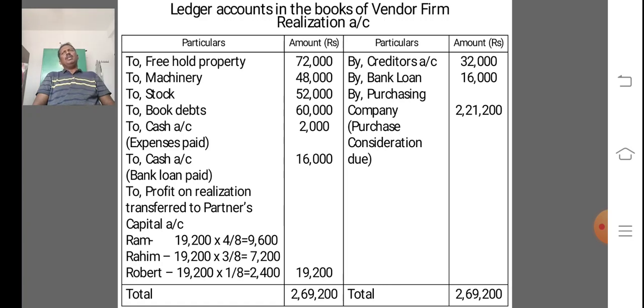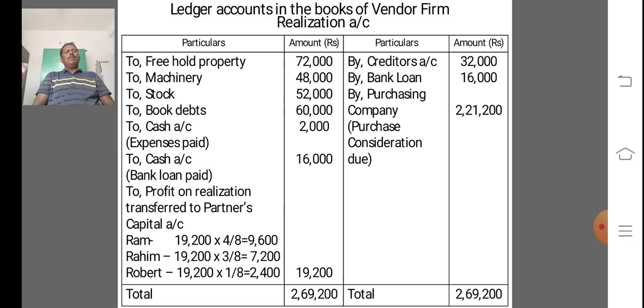So debit freehold property 72,000 at book value, machinery account 48,000, stock account 52,000, book debts 60,000, and creditors 32,000 and credit bank account 16,000.